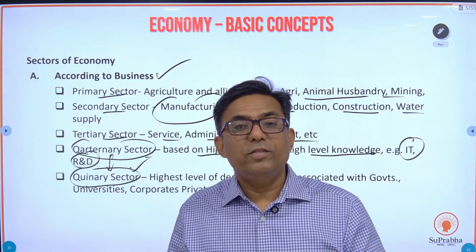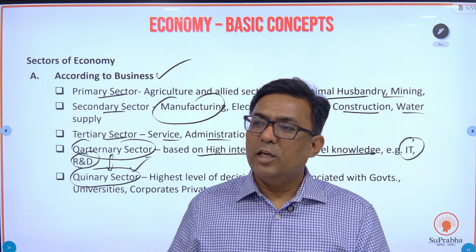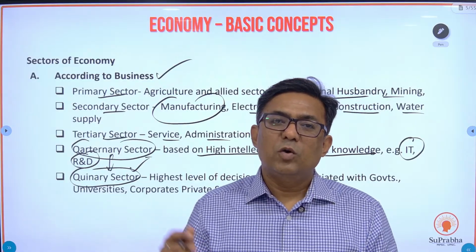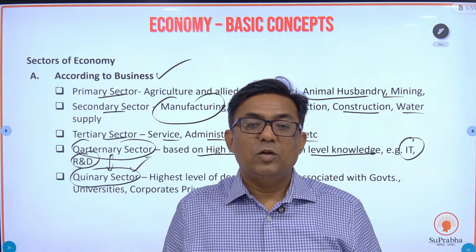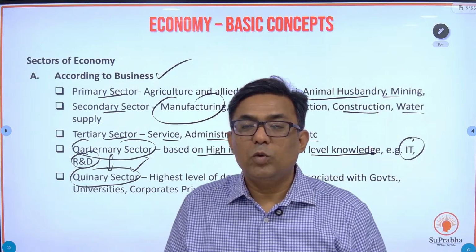So how to go ahead with that identification number? So for that, government had its own think tank. It also roped in some private players like Mr. Nandan Nilekani from Infosys, and they all decided, fine, this is how the Aadhaar card should be. Now that highest decision making level is known as the quinary sector.